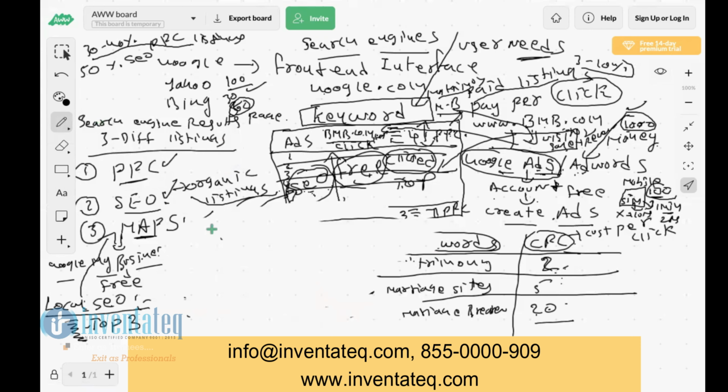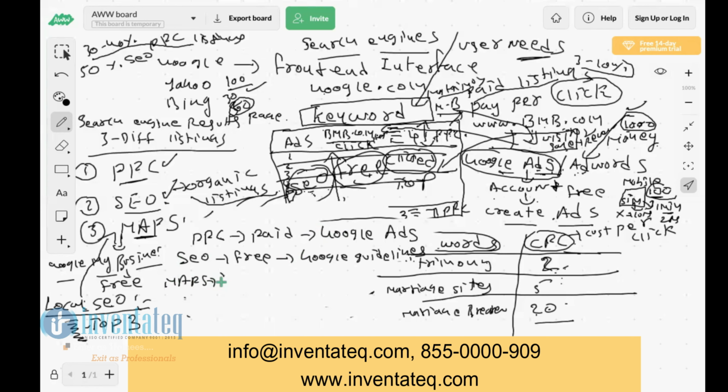So for PPC, this is a paid one, and the tool we use for this is Google Ads. SEO is a free listing. Here we follow Google guidelines.